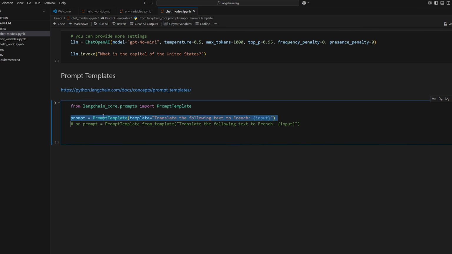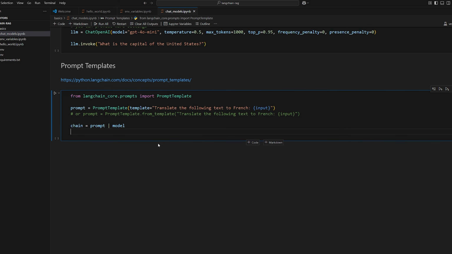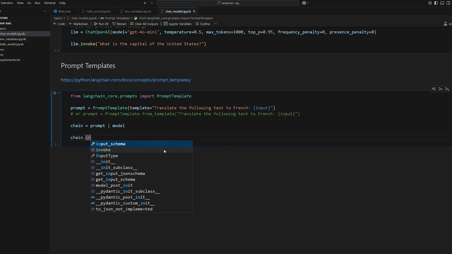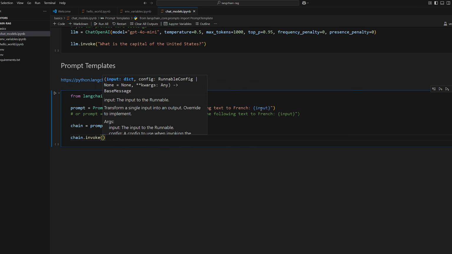Now that we have a template here, we want to chain it with the model so that when we call the model, when we invoke the model, like we did here, we can pass in that actual value. So let me show what I mean. So we could do chain is equal to prompt, and then the pipe symbol, and then LLM, or you can also do model, whichever one you prefer. And then once you do that, now you could do chain.invoke, and this is the part where you pass in what the input is going to be.